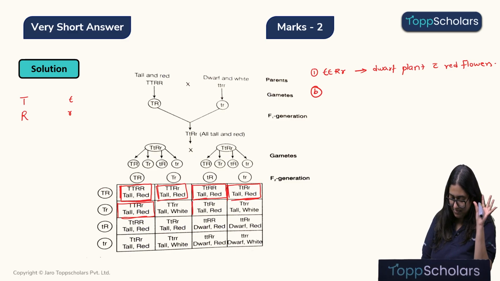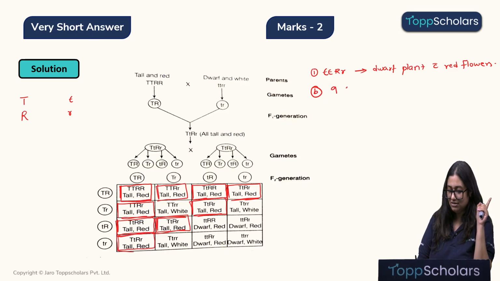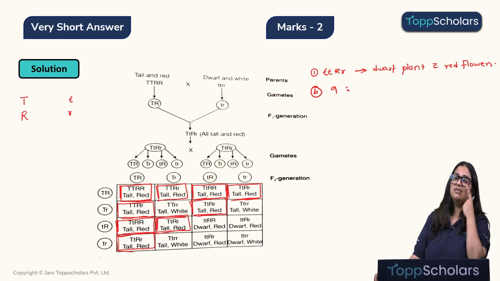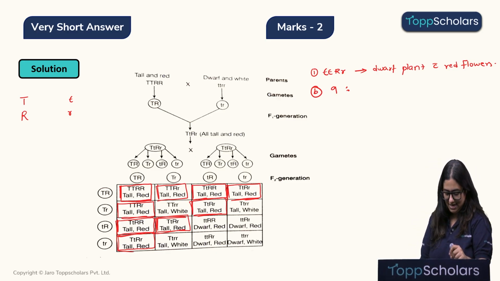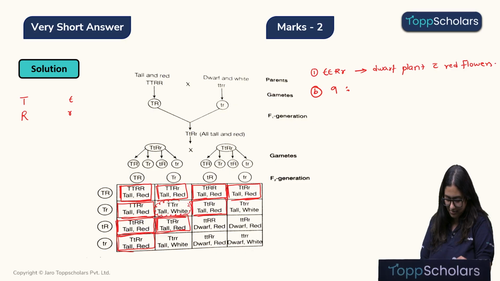Alright. This will be a tall and a red flower. 6. 7. 8. 9. So we have a total of 9 progeny with tall and red flowers. Alright. Now this will be tall with a white flower.